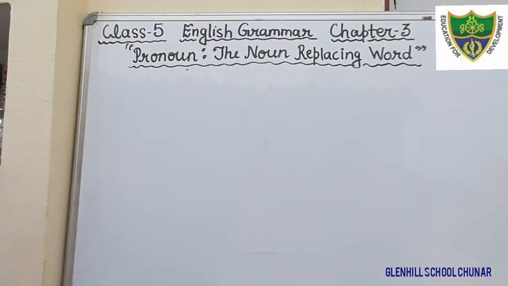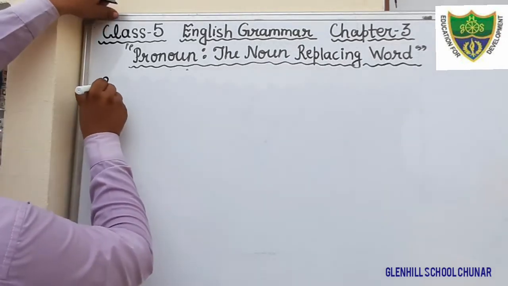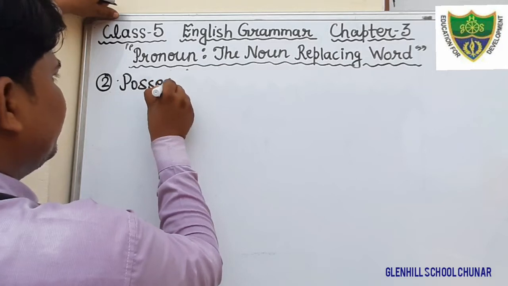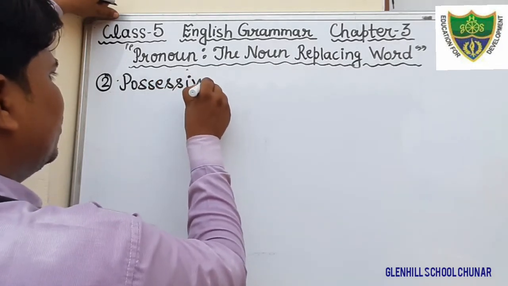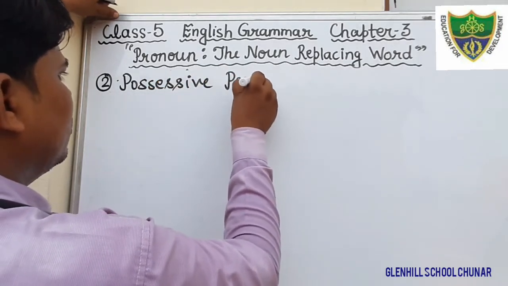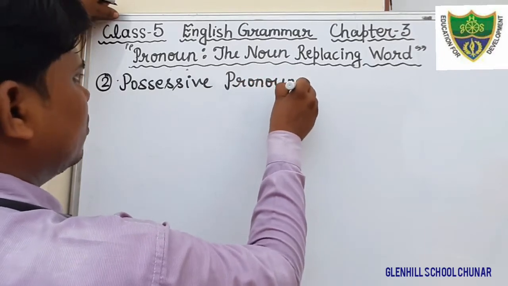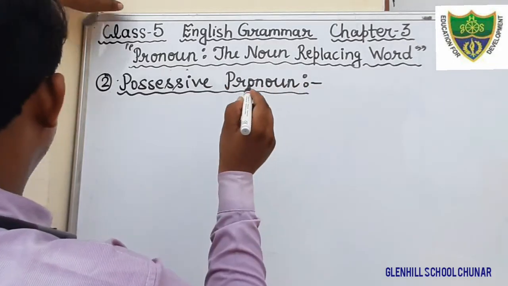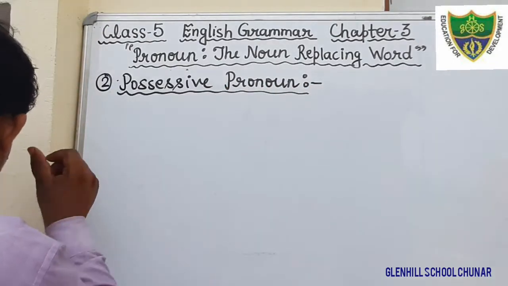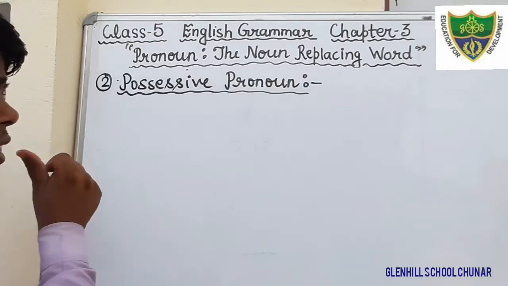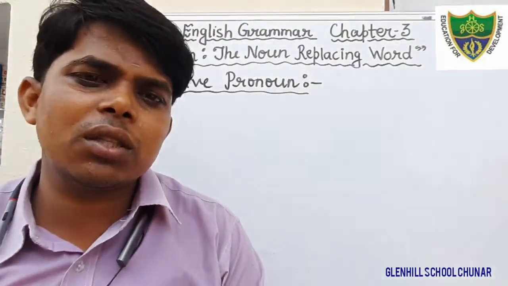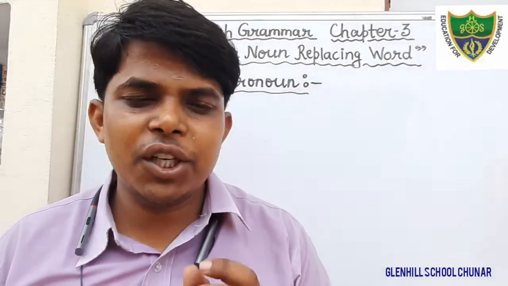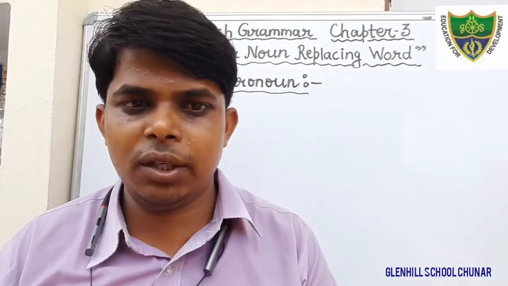Put the second heading, that is possessive pronoun. Just see here, students. Possessive means possession or ownership.